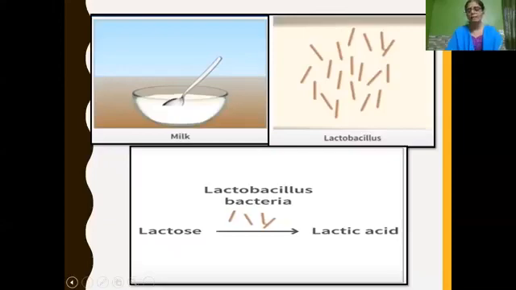We have learned that the taste of acid is sour, isn't it? So lactose present in the milk is converted into lactic acid. What sugar is present in the milk? It is called lactose. So the sweet taste of lactose is getting converted into the sour taste of lactic acid. So, children, this way lactobacillus bacteria converts lactose sugar into lactic acid. That is why milk changes into curd.